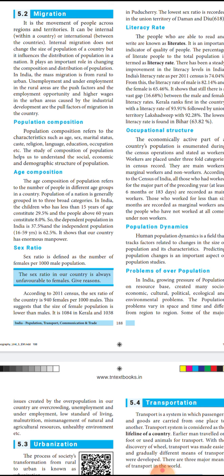Next comes the literacy, educated. The people who are able to read and write are known as literates. They will be calculating according to the literacy level also.